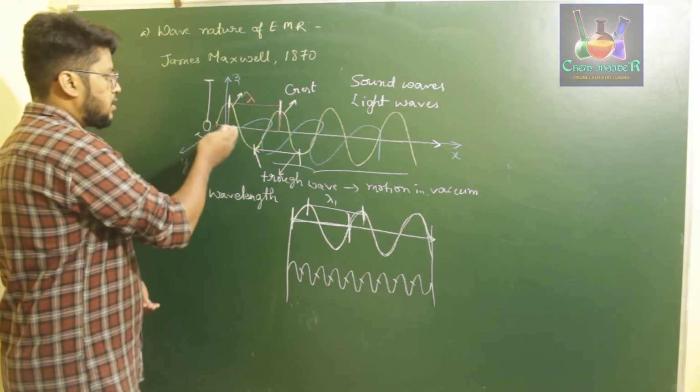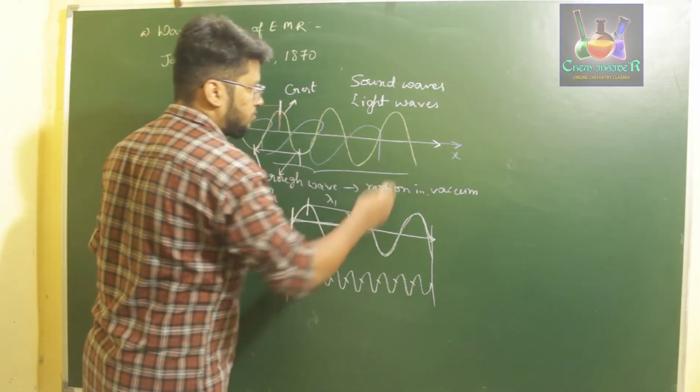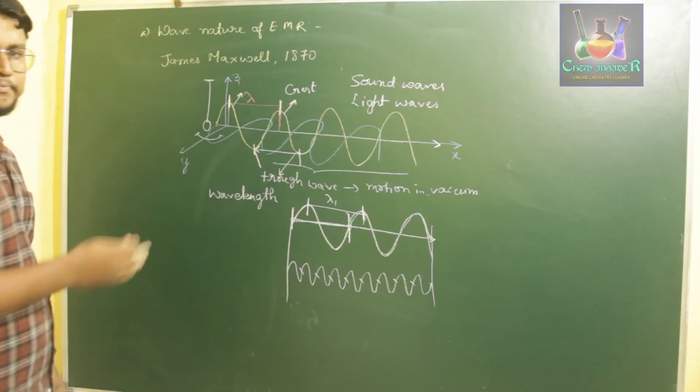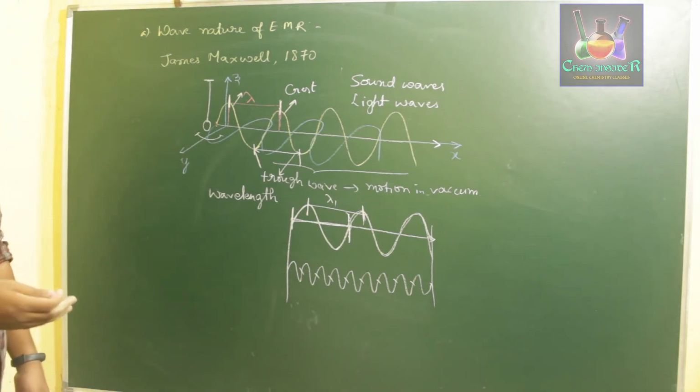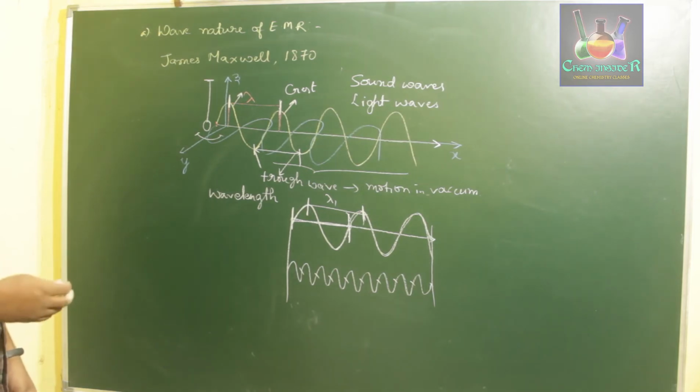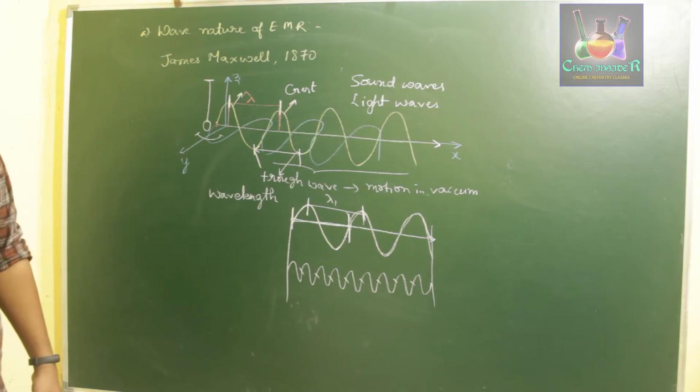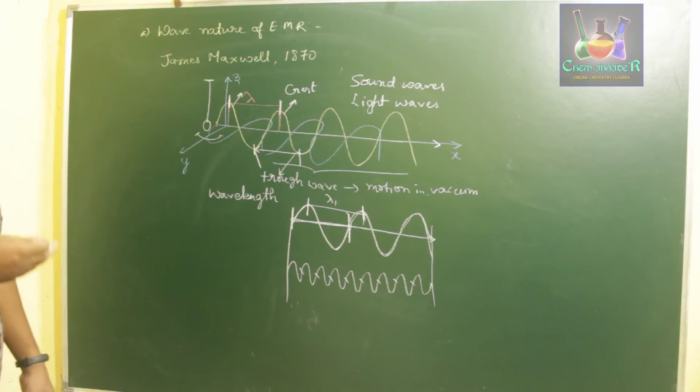That frequency or wavelength range goes from radio waves to gamma rays, which includes microwaves, infrared rays, ultraviolet rays, visible radiation and so on.